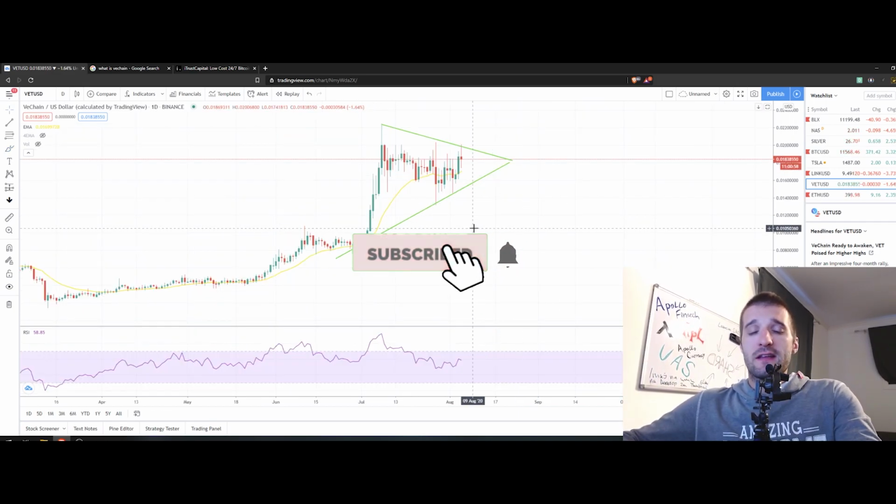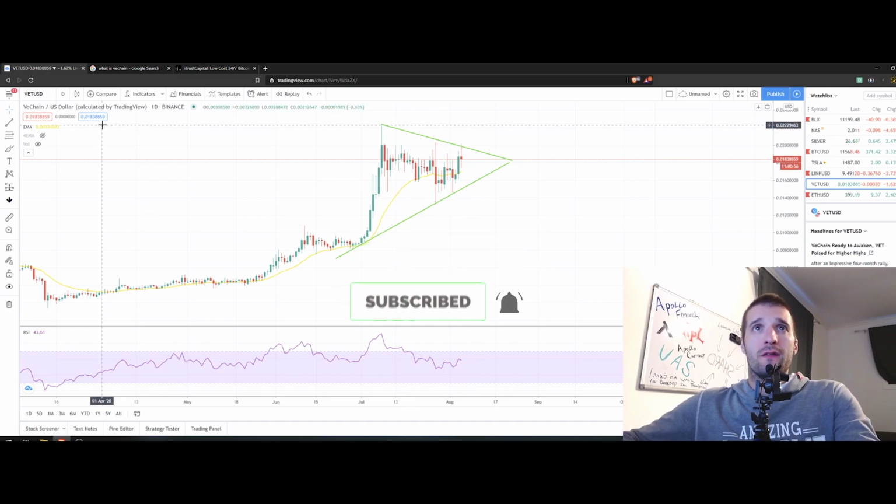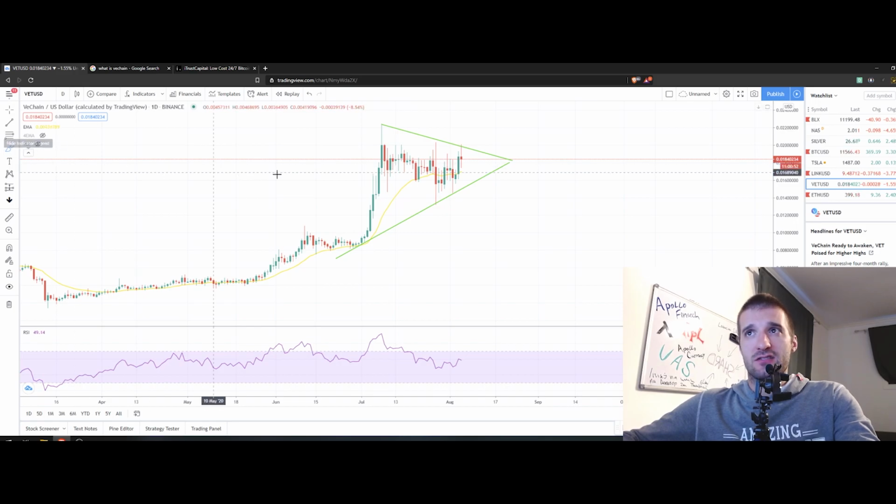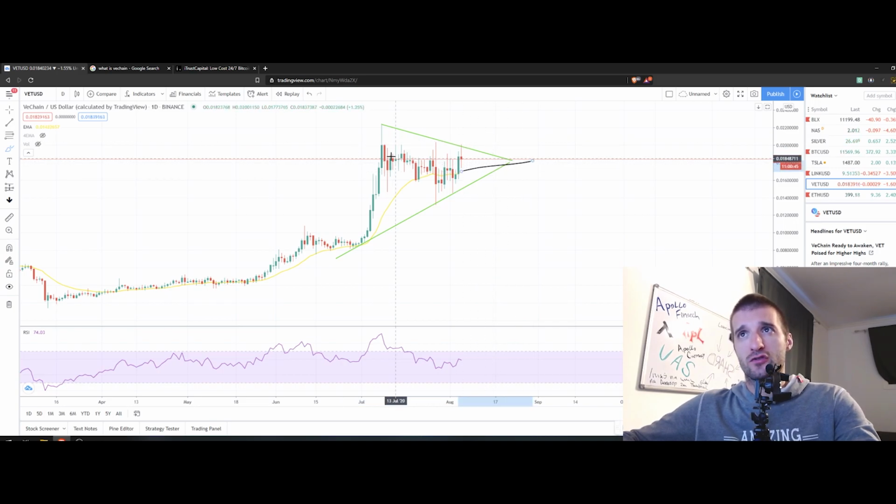Now the good thing that is giving me hope is on the RSI indicator. Over here we can see that we are not in the overextended zone, even though we managed to hold those levels above the 20 exponential moving average and are still consolidating in this triangle. We are still not in the overbought zone like we were over here, when we went into some sort of correction. So for now I think VeChain is doing pretty healthy stuff over here.